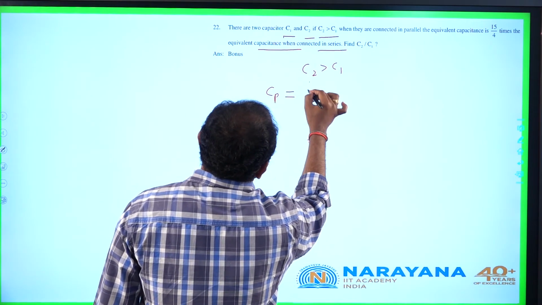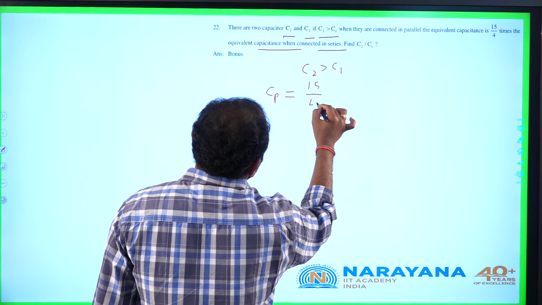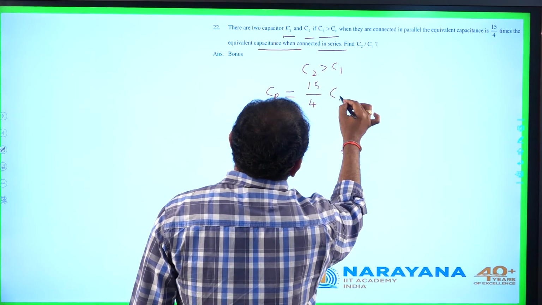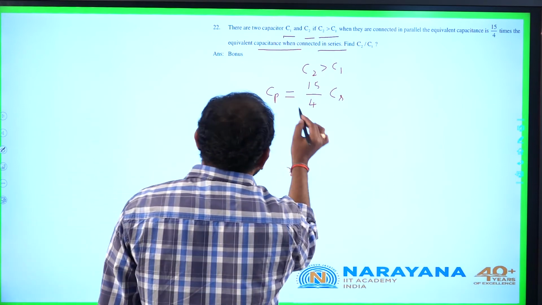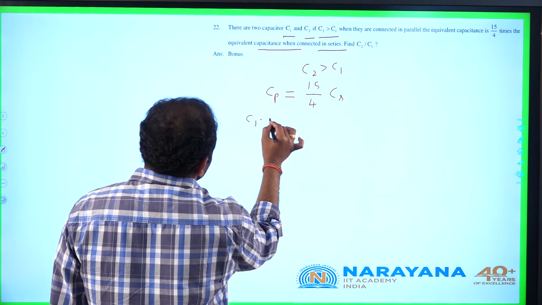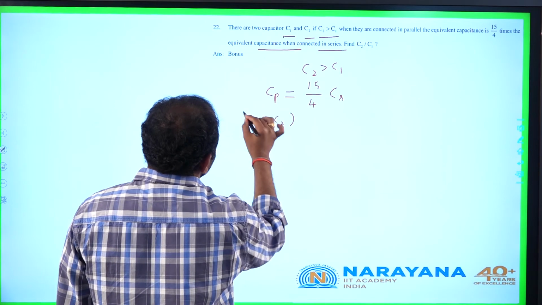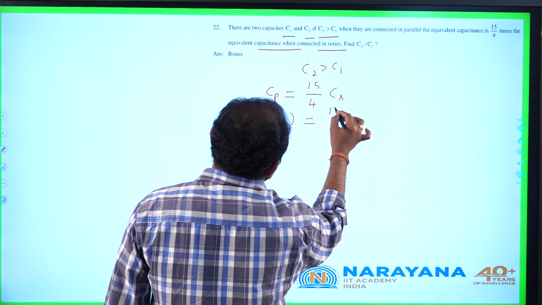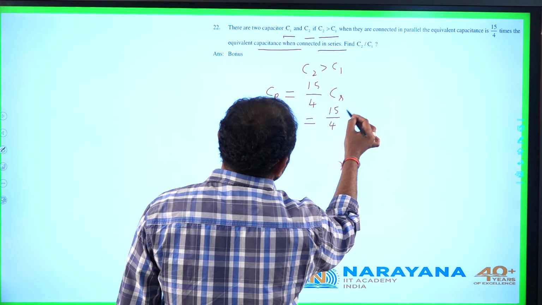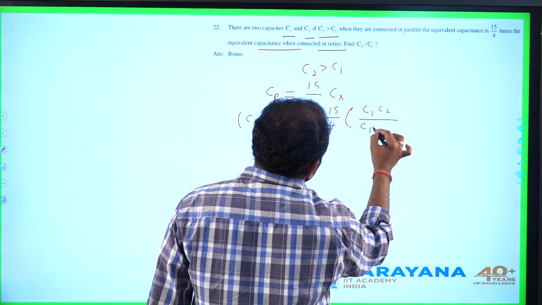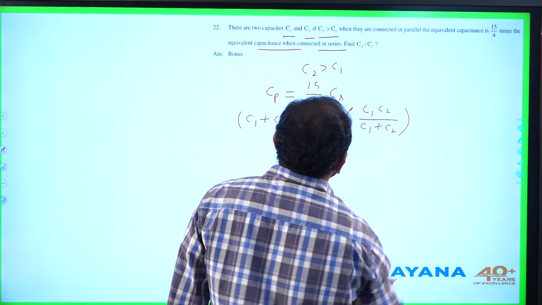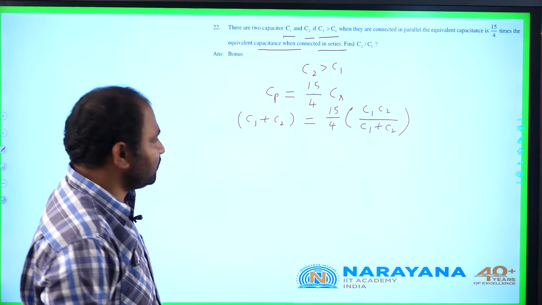Cp is 15 by 4 times C series. In parallel combination, effective capacitance will be C1 plus C2. This is equal to 15 by 4 times, in series combination it is C1 C2 by C1 plus C2. Let us rearrange this expression.